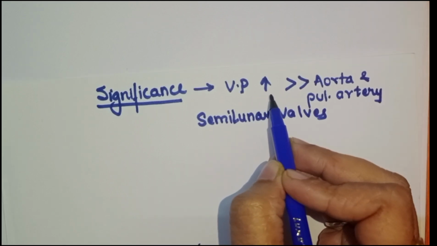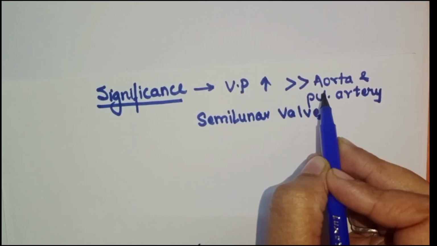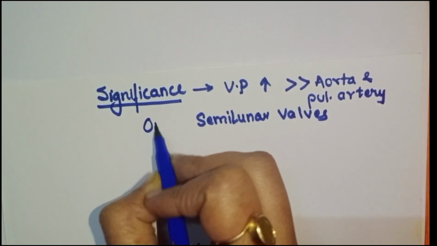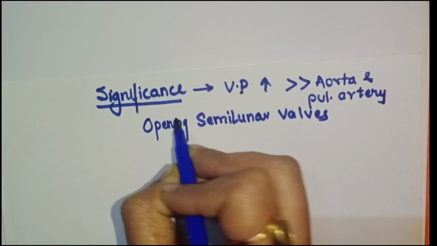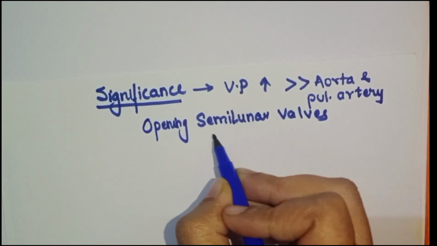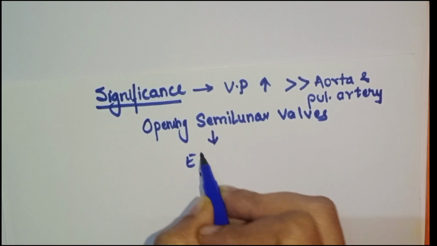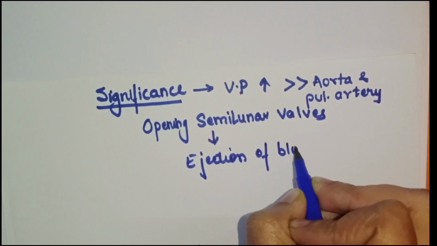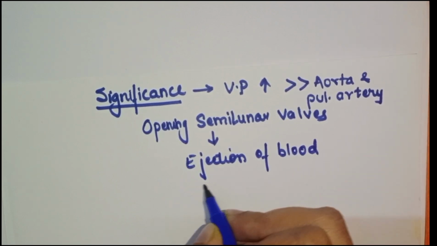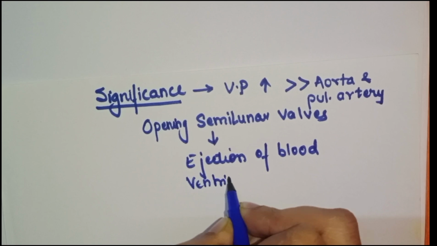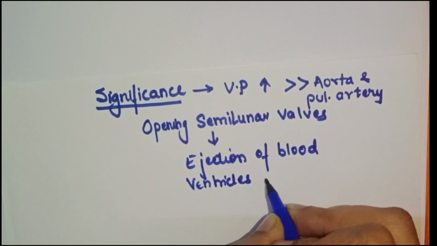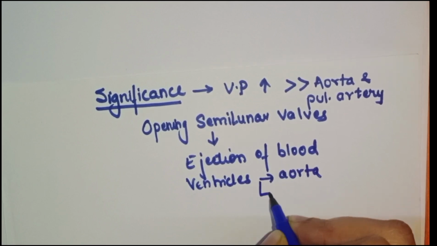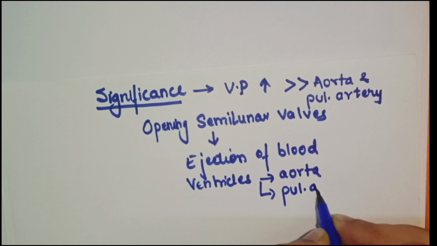Thus, the pressure rise in the ventricle due to isometric contraction is responsible for the opening of the semilunar valves, leading to ejection of blood from ventricles into aorta and pulmonary artery.